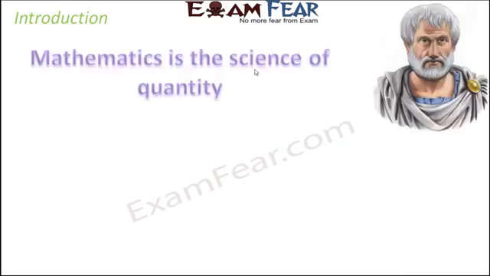Whole numbers. So whole numbers is basically a category of numbers, and whenever we talk about numbers, they play a very critical role in mathematics, because mathematics is the science of quantity. That is what was told by the Greek philosopher Aristotle. So whenever in mathematics you deal with anything, you basically deal with quantity. You basically deal with how much of a particular thing.